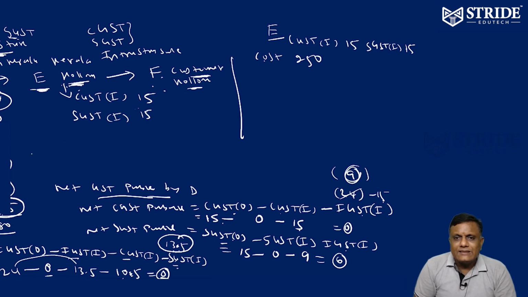What is the cost price here? Selling price of D becomes cost price of E, that is 250. Again he is adding some profit, that is 50. Now the selling price is 300. E Kollam is selling goods to F, a customer at Kollam. So cost price 250, profit 50, selling price 300.